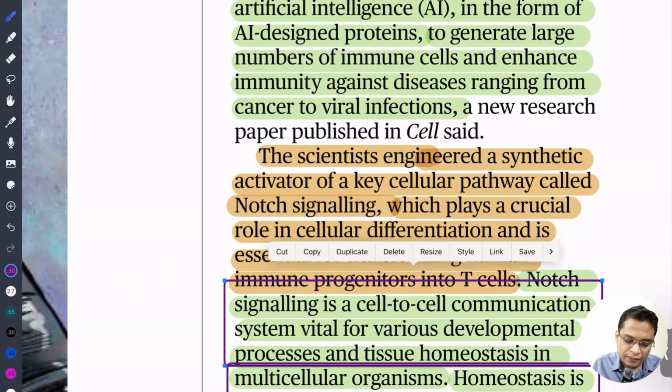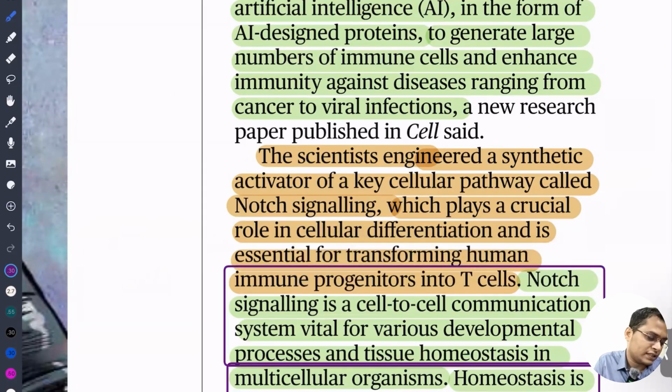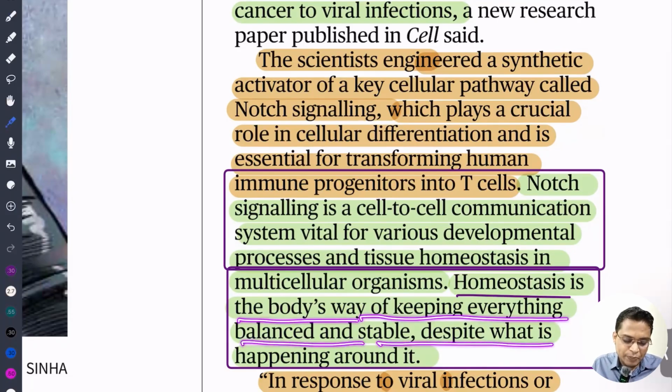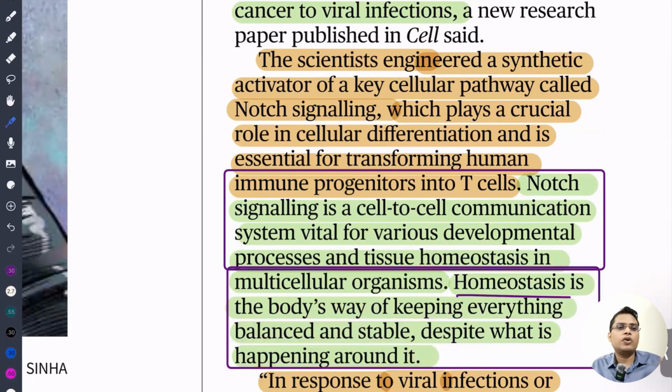The next important thing you need to know about is homeostasis. That is the internal body mechanism. Whenever you fall sick, automatically you come back to being healthy. This is what happens because of homeostasis. Here it is also given that homeostasis is the body's way of keeping everything balanced and stable despite what is happening around. If there is a cut or an injury in your body, automatically you recover from that infection. It is because of homeostasis.